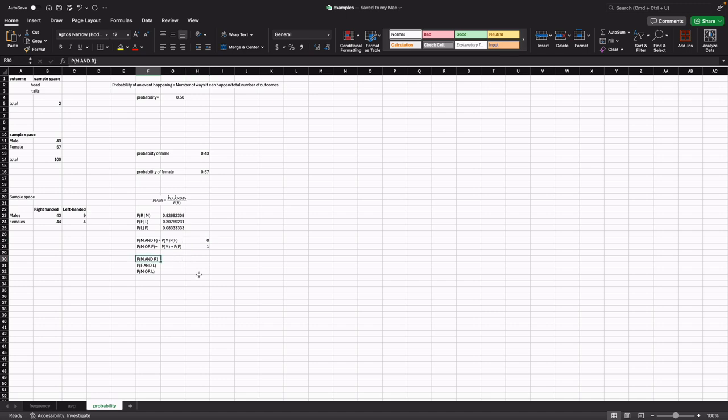Now what is the probability of it being male and being right-handed? Well, for this we need to calculate the intersection. The probability of being a male is, we already know, 52 divided by 100. Okay, that's the probability of male. What is the probability of right-handed?